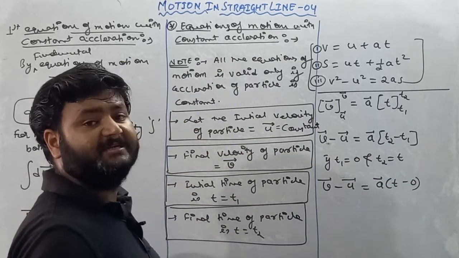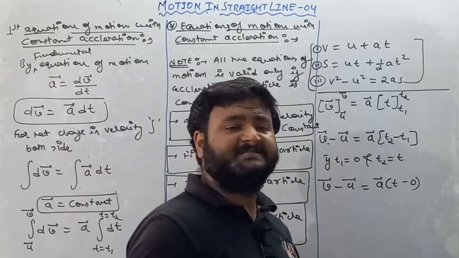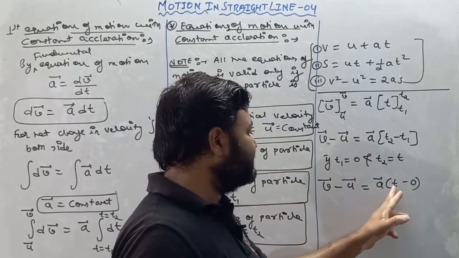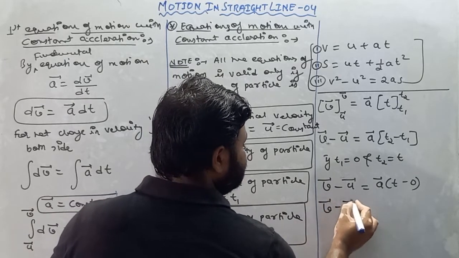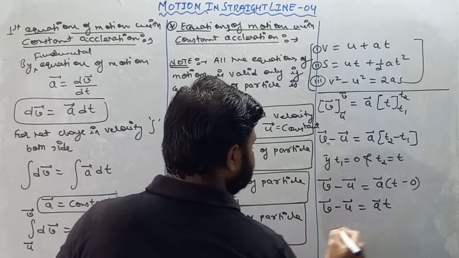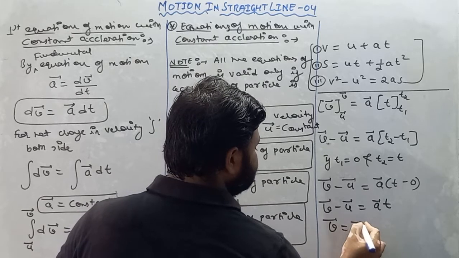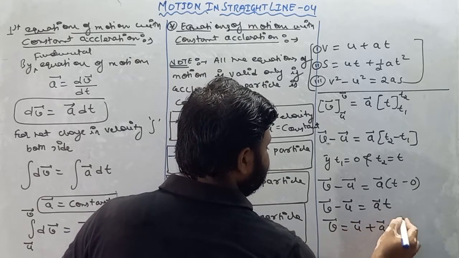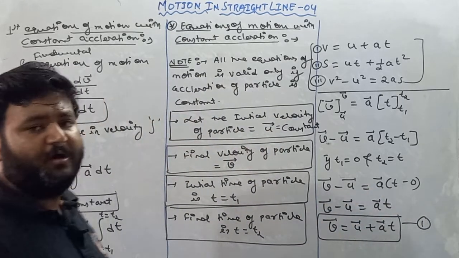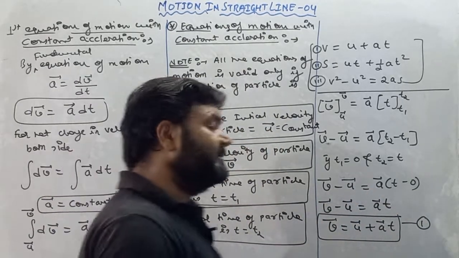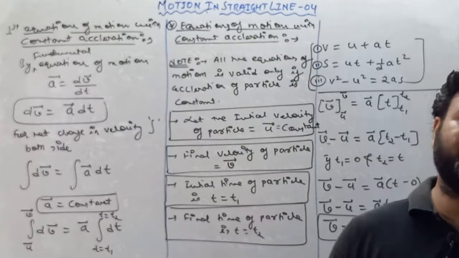I am taking initial time as 0 and final time as t. So v vector minus u vector is equal to a vector into t. So v vector is equal to u vector plus a vector into t. This is your first equation of motion, my dear student, with constant acceleration.